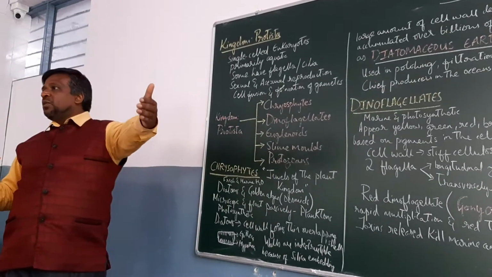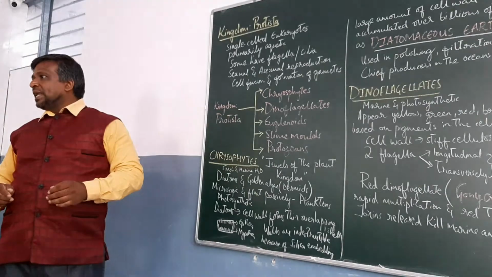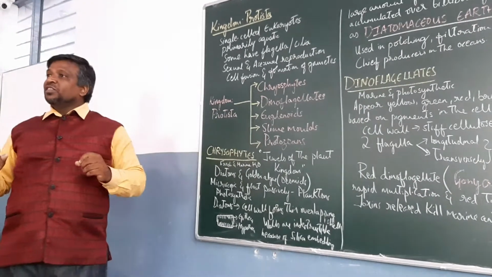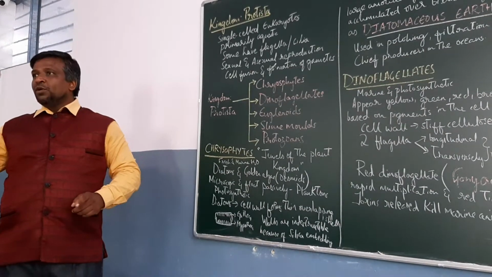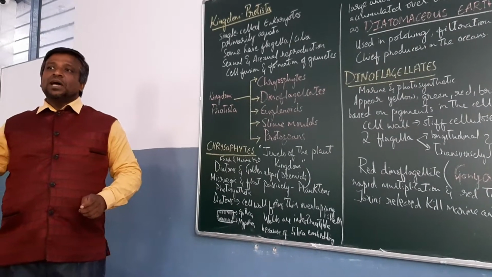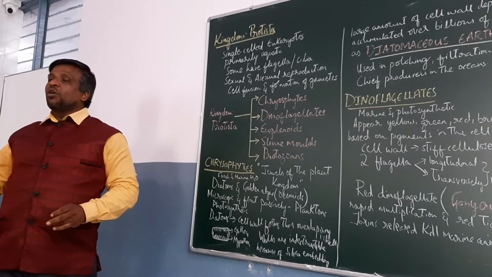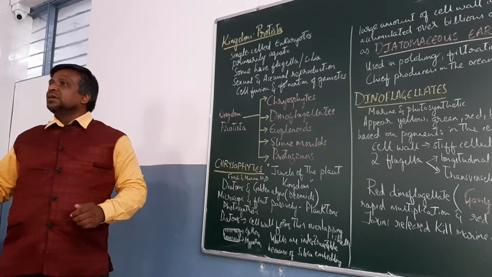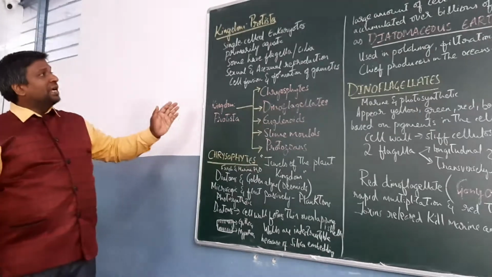Prokaryotic organisms were found in Monera. In Protista you have eukaryotic organisms. So what you can notice in Protista is all of them will be having a nucleus with a nuclear membrane and nucleolus. They will also have double membrane cell organelles like mitochondria, Golgi complex, lysosomes, chloroplasts. All those are found in the Protista. So that you have to remember.